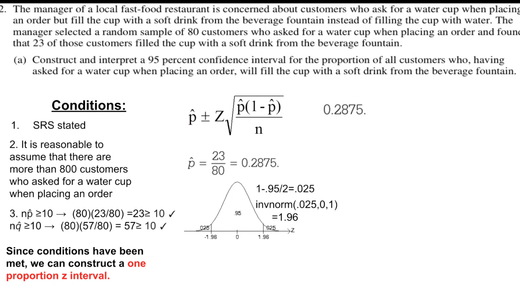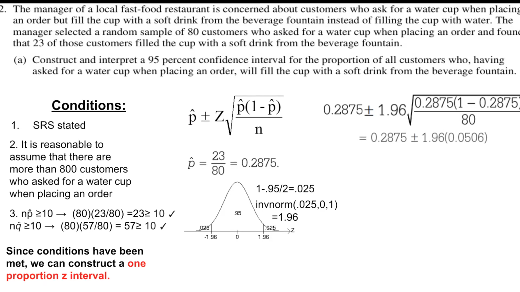We then put everything together and plug in 0.2875 for p hat plus or minus our critical value of 1.96, times the radical of 0.2875 times 1 minus 0.2875, divided by 80.